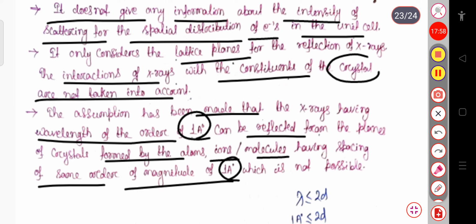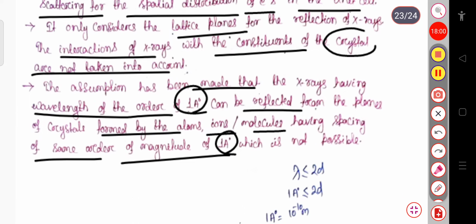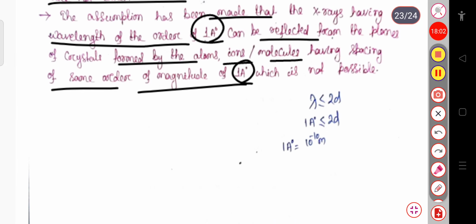That is, since the X-ray wavelength is 1 angstrom, only crystals having an interatomic spacing of about 1 angstrom can be used in case of XRD, or X-ray diffraction. But if the interatomic spacing between the crystal lattices exceeds 1 angstrom or is less than this 1 angstrom, then this XRD cannot be used.